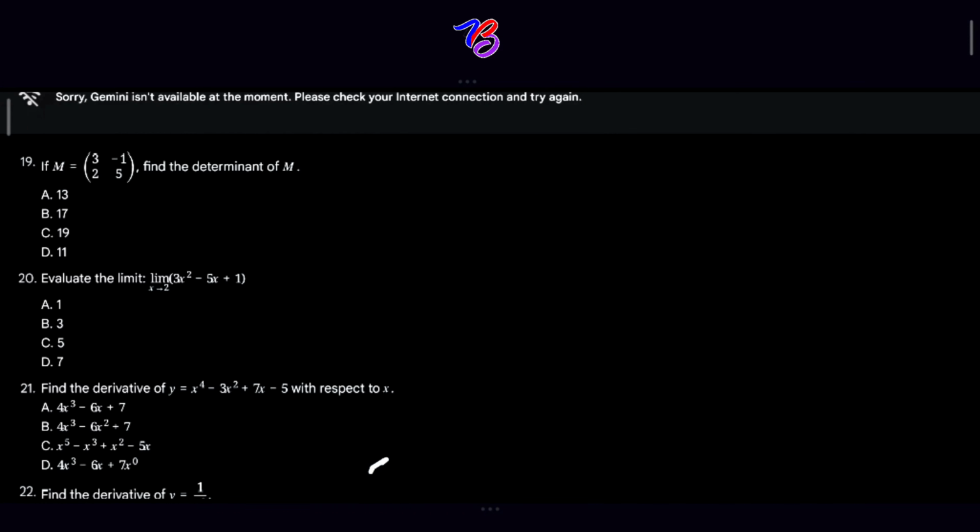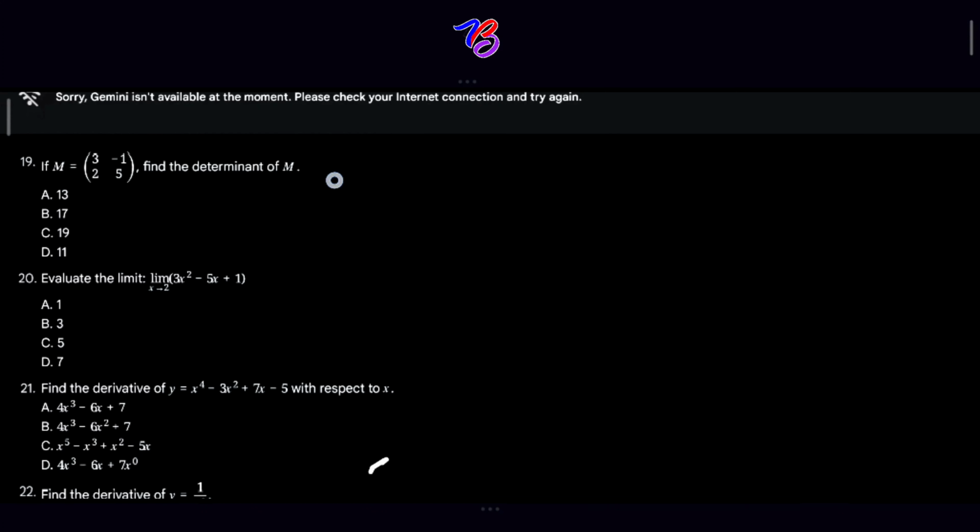Question 20. Evaluate the limit of 3x squared minus 5x plus 1 when x tends to 2. For us to solve this question, this is a limit of a polynomial function. For a polynomial function, the limit as x approaches a value is found by direct substitution.